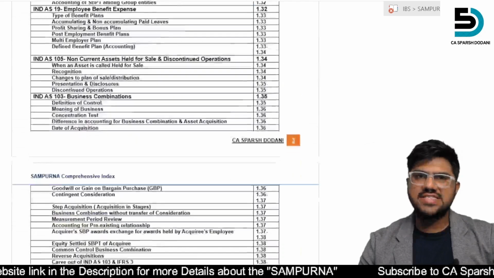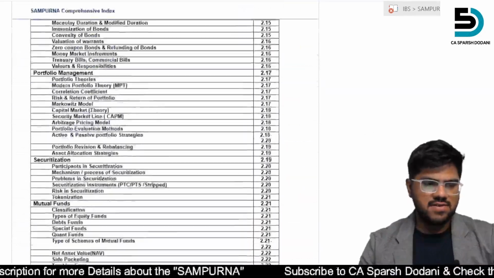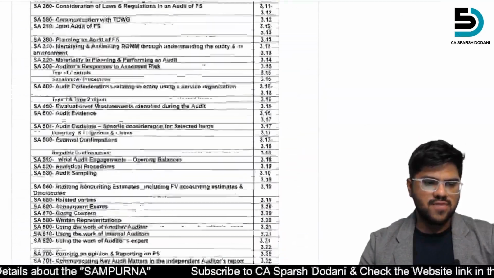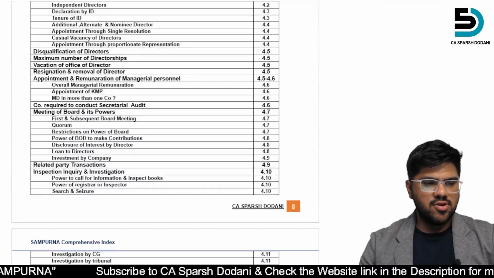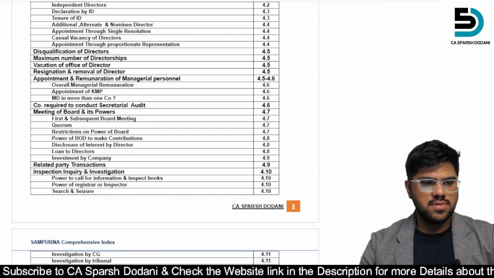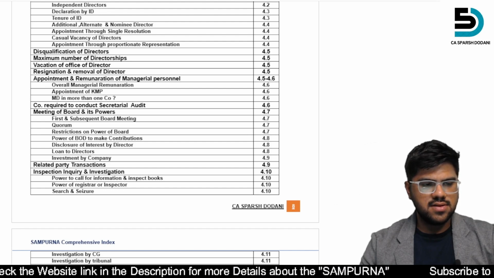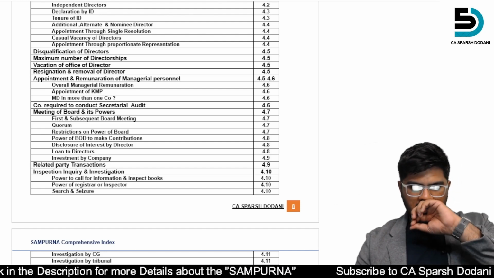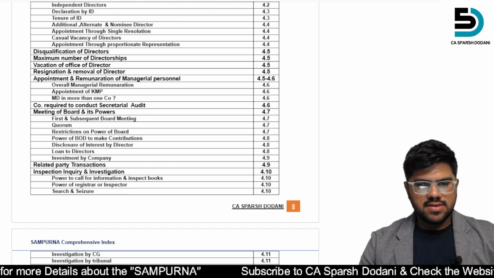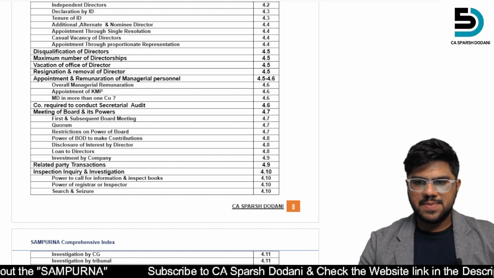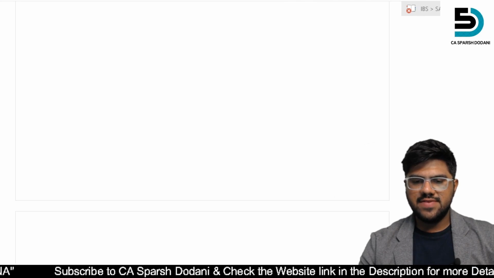So first let's go on to our index, then law, then meetings. This would be on page number 4.7. So let's go to page 4.7.